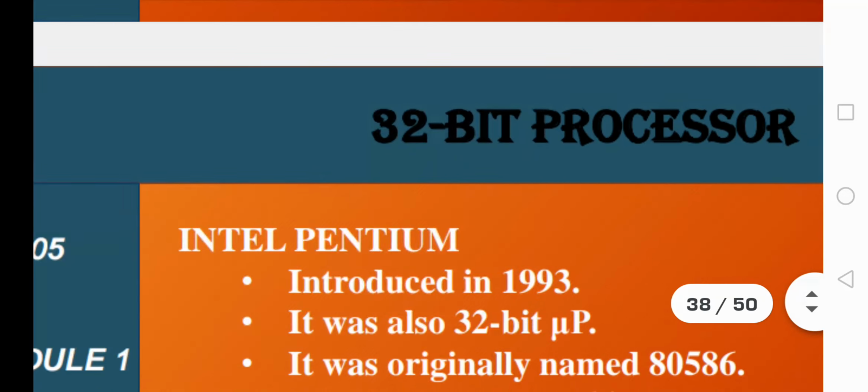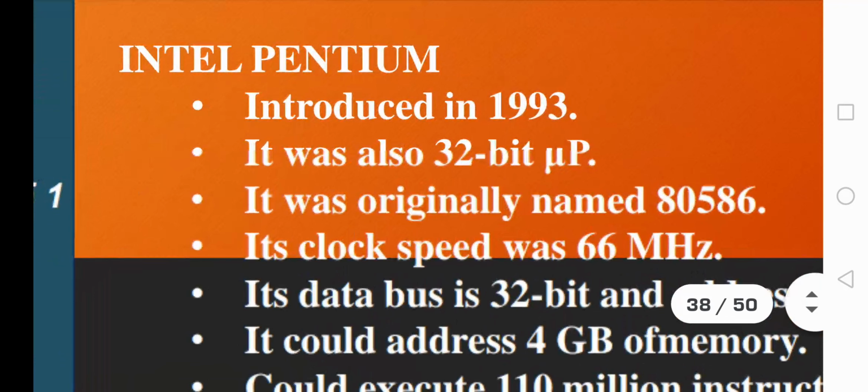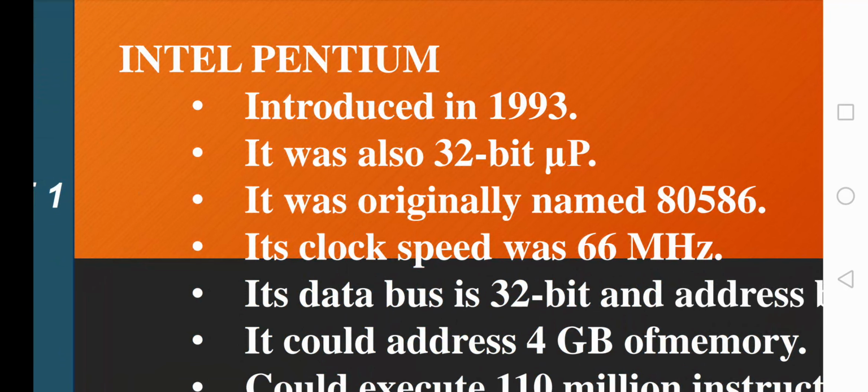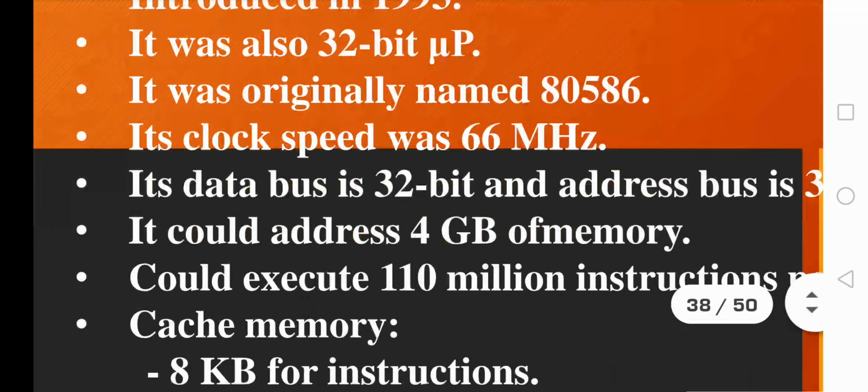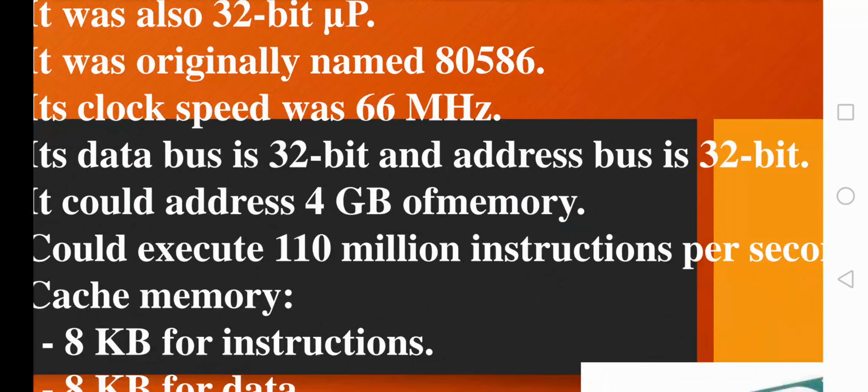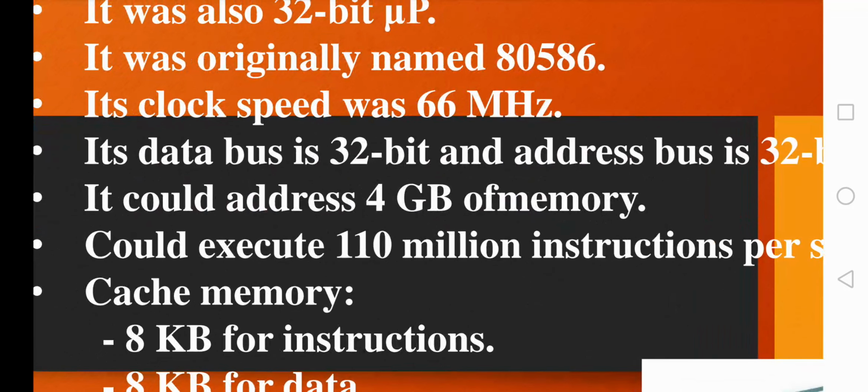The next 32-bit microprocessor is the Intel Pentium processor, which was invented in the year 1993. It was originally named 80586, but later it was renamed as Intel Pentium. So 80586 does not actually exist; it was the name given in the initial stage for Intel Pentium. The clock speed of this Intel Pentium was 66 megahertz, the data bus capacity is 32 bit and the address bus capacity is also 32 bit. It is able to address 4 GB of memory and execute 110 million instructions per second.